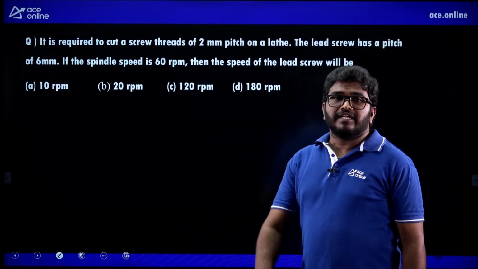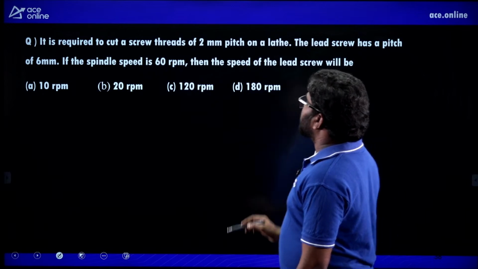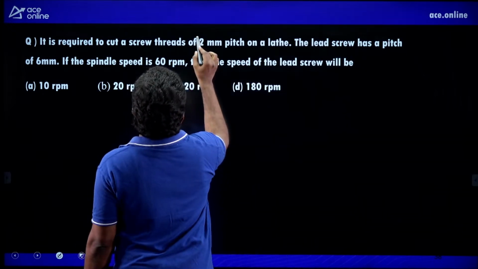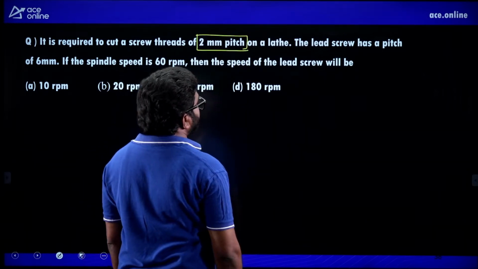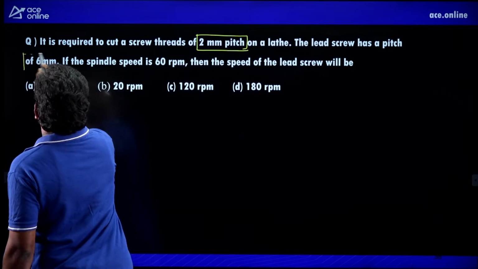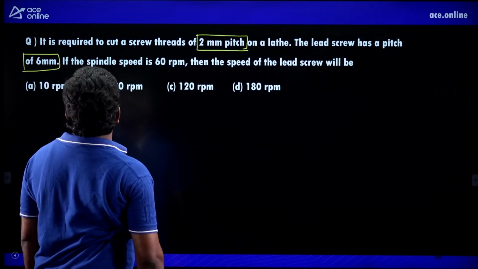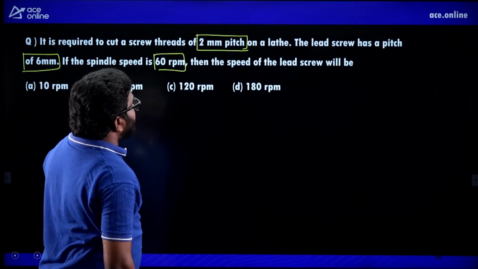Next, another question. It is required to cut a screw thread of 2 mm pitch on a lathe. The lathe screw has a pitch of 6 mm. Spindle speed is 60. Then the speed of the lathe screw.